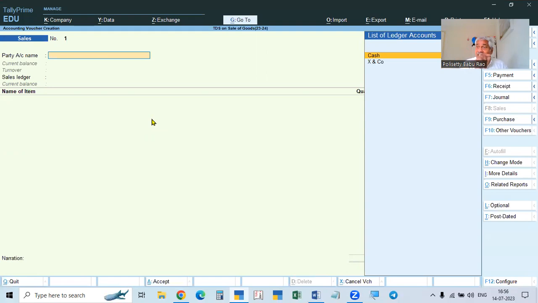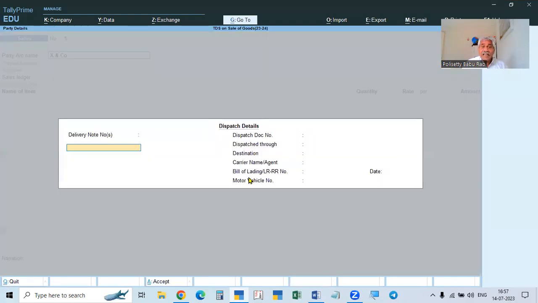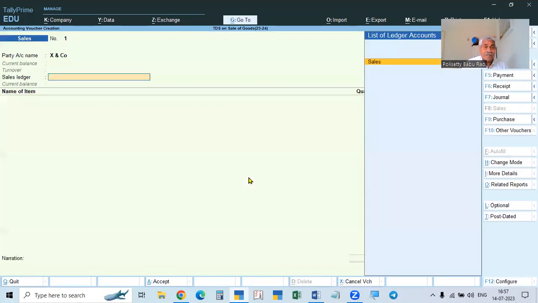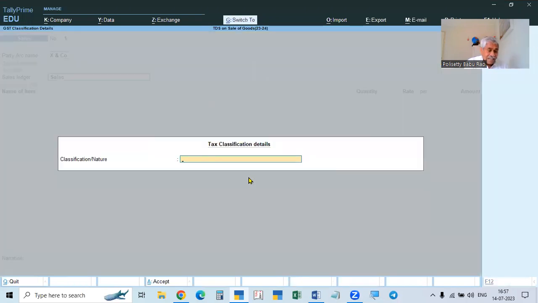For the calculation, it will ask you the TCS nature of goods or the TDS nature of payment, and there it will calculate the tax. Here, we are not doing anything. It is an ordinary sales entry, so we will write it till the end. We will also take the common ledger. For example, sold to X and Co. Accept, and then the sales ledger, accept.